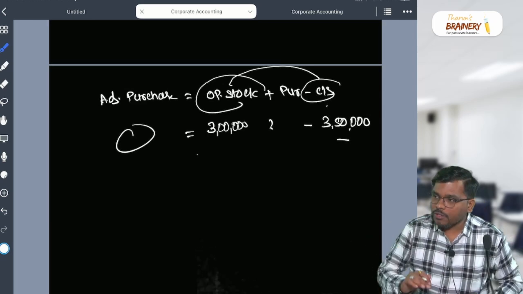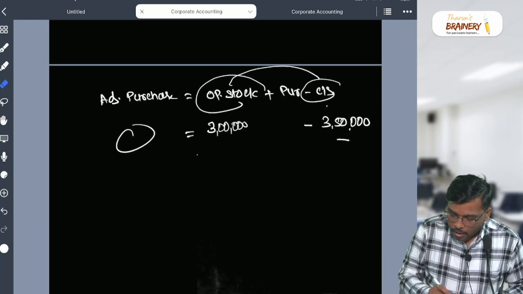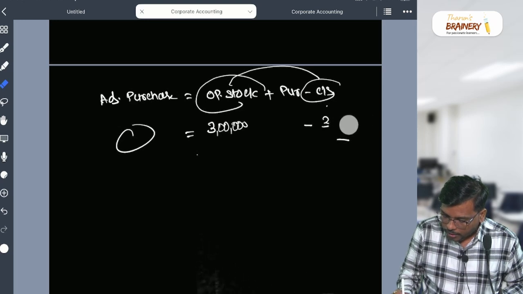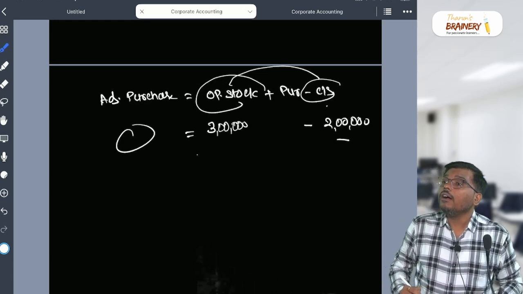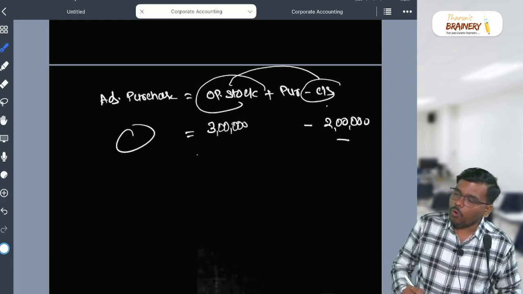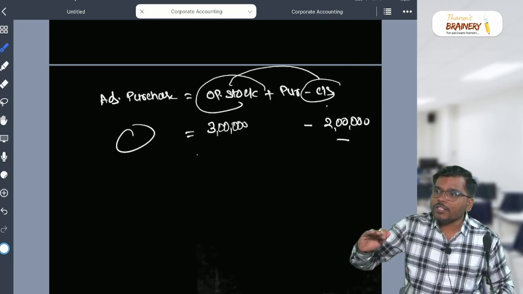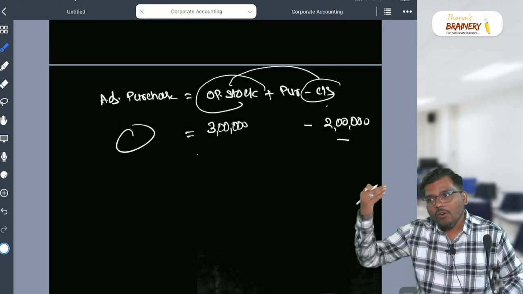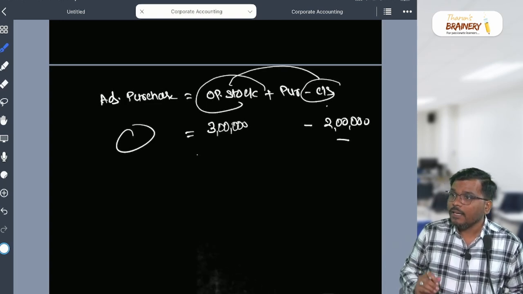Now listen. Please focus here. Suppose my closing stock instead of 3 lakh becomes 2 lakhs. What will you say? Opening stock is more than closing stock by 1 lakh, or closing stock is less than opening stock by rupees 1 lakh. Yes or no? Now please focus.